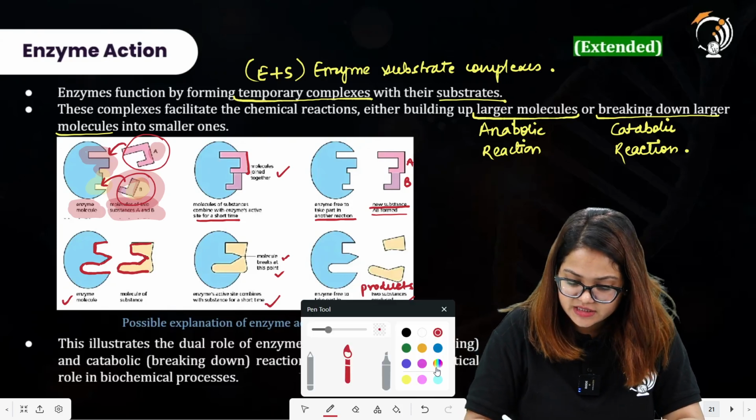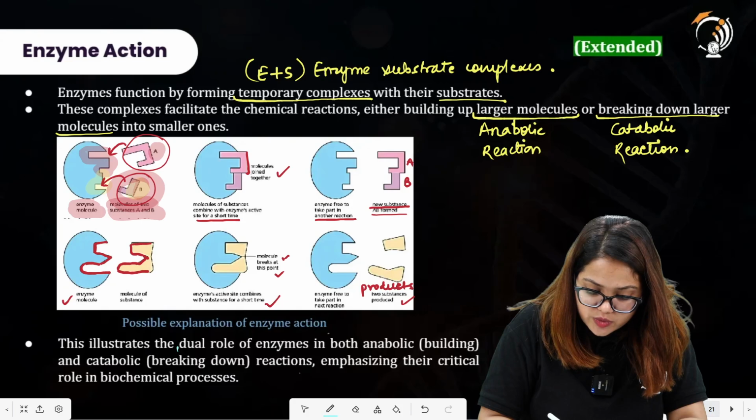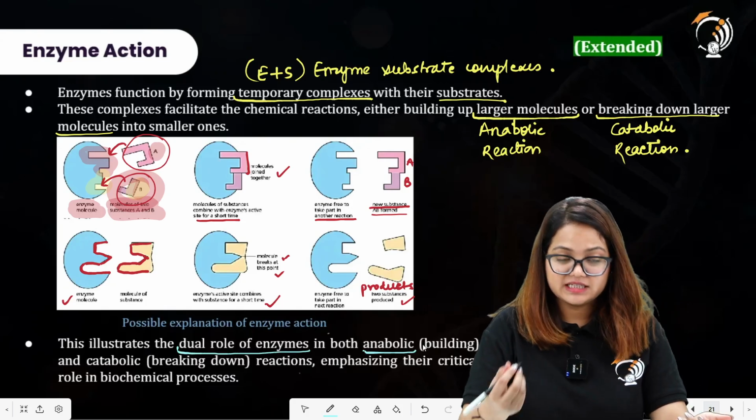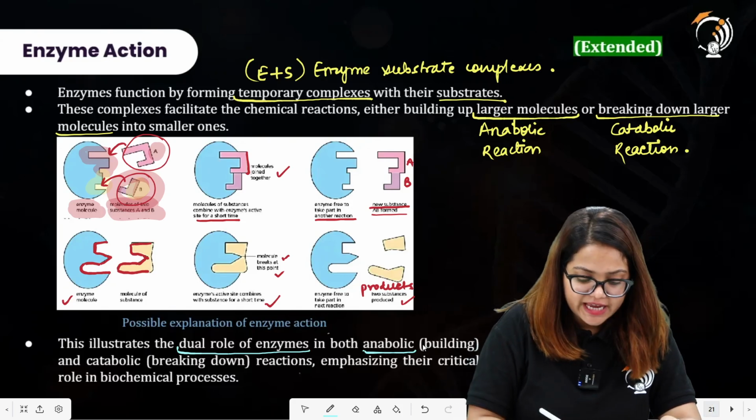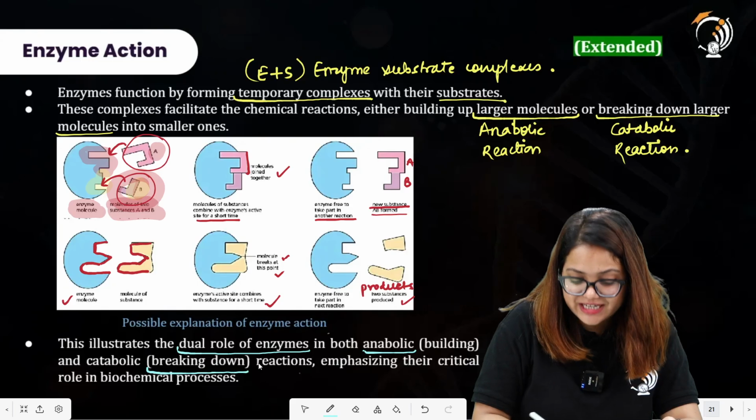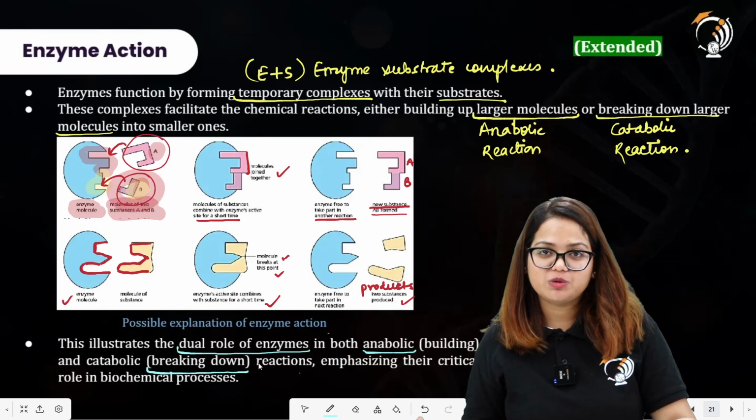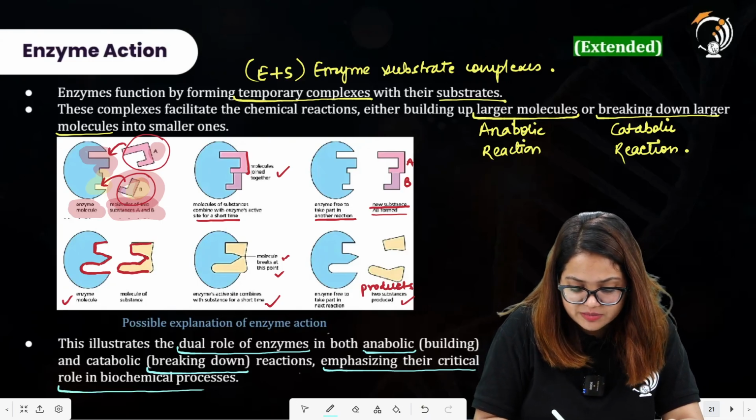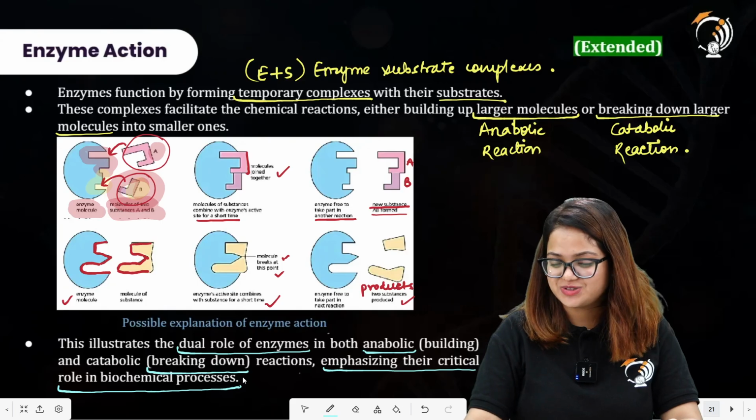This illustrates the dual role of enzymes in both anabolic reactions, the building of large molecules, and catabolic reactions, that is the breaking down of complex molecules into smaller molecules, emphasizing their crucial role in biochemical processes. I hope this is understood.